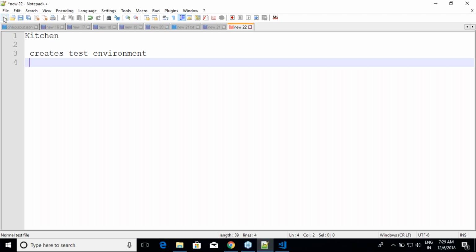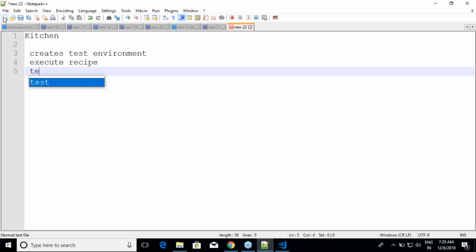And once this environment is ready, what you can do is execute your complete recipe in it, or you can write test cases around it. Test cases is ruled out because that's something we are not doing right now. That is unit testing or behavior driven testing, which we can write. So we will be executing our recipe. That is what we do.